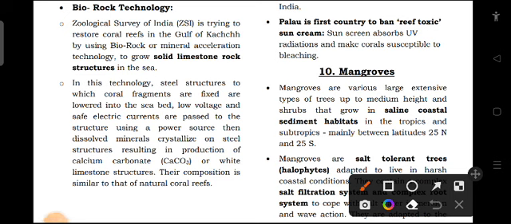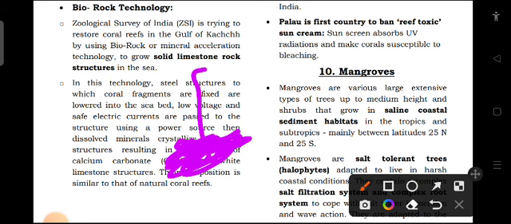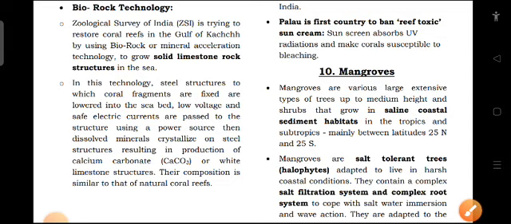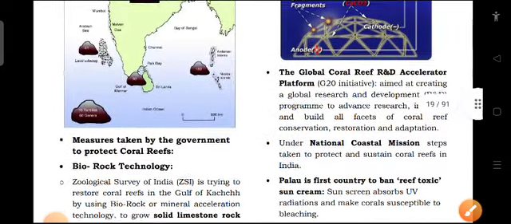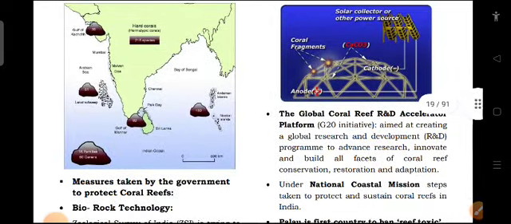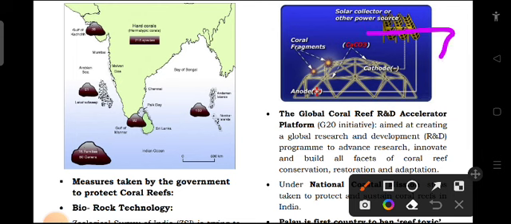Here the steel structure is being sent inside the seabed and we will pass the electric current, and then these minerals will crystallize on that particular structure and it will lead to formation of limestone rock or calcium carbonate structure. So this is how, here we have the diagram. Support tree is being produced.